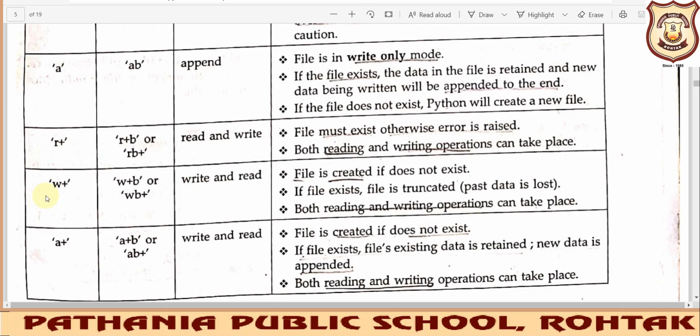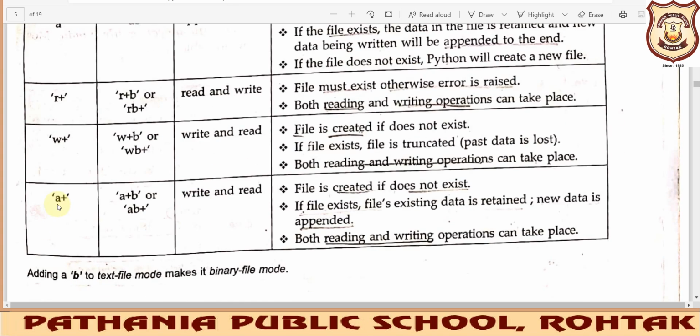But if you give w+ and the file doesn't exist, it will create a new file for you, it will not give any error. So I hope the difference is clear. With r+ you will be able to perform read and write. With w+ also you can perform read and write, but with r+ if the file doesn't exist you will get an error, and with w+ if the file doesn't exist you will not get an error. Fine, I hope the difference is clear.